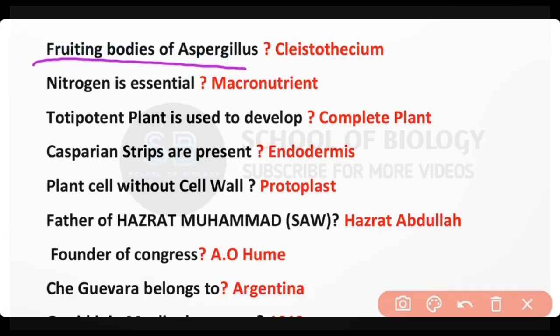Fruiting body of Aspergillus is cleistothecium. Nitrogen is an essential macronutrient. Totipotent plant cell is used to develop a complete plant. Casparian strips are present in endodermis. Plant cell without cell wall is known as protoplast.